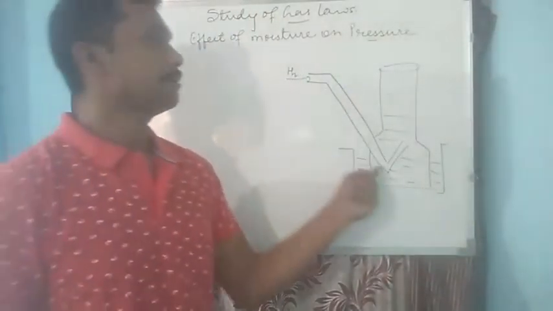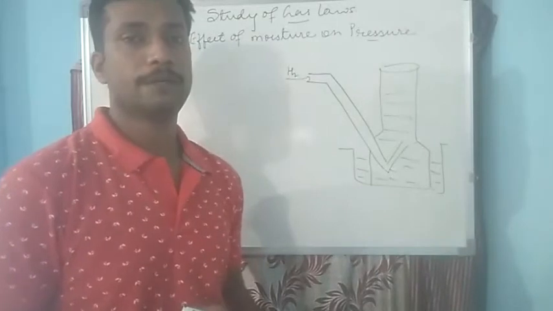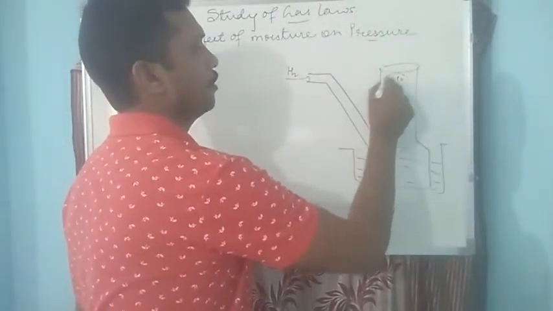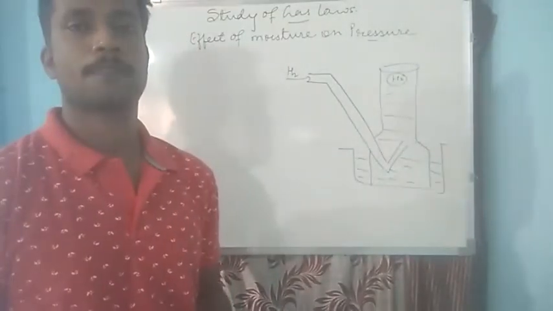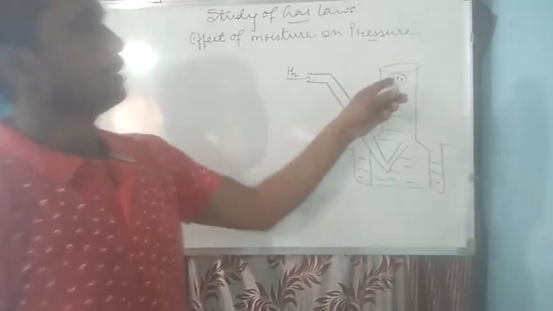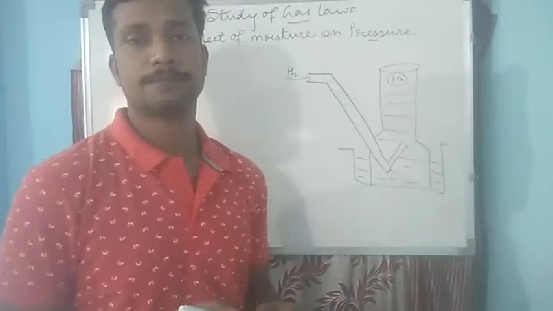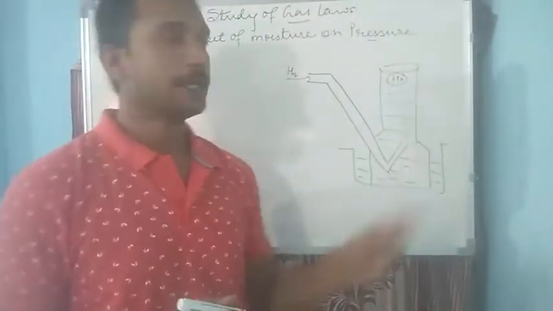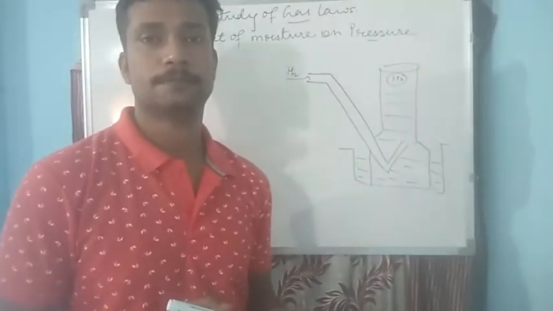Now you can see this hydrogen gas will pass through water and will be finally collected on top. But as we know, this hydrogen gas is not a dry gas, since it is passing through water, there is some moisture present in it.